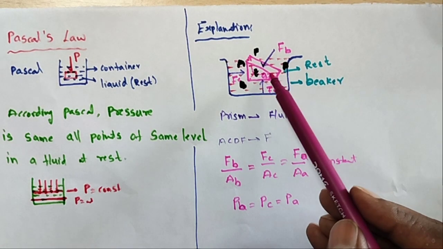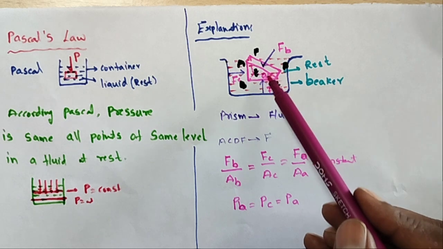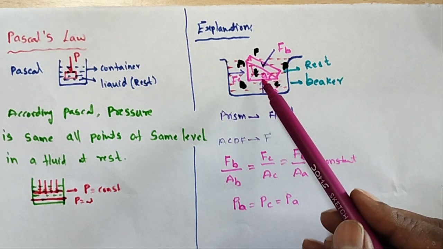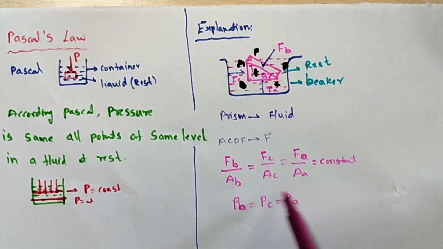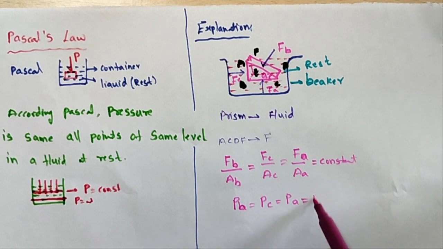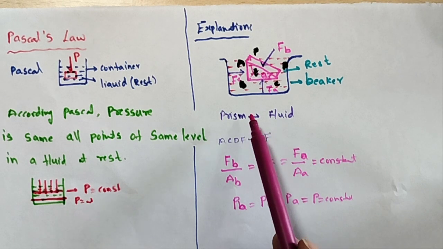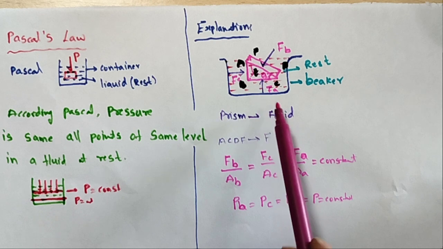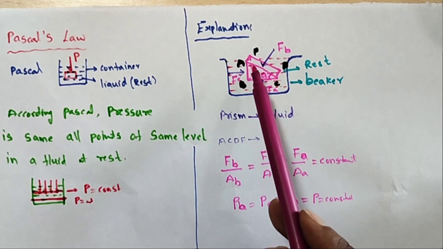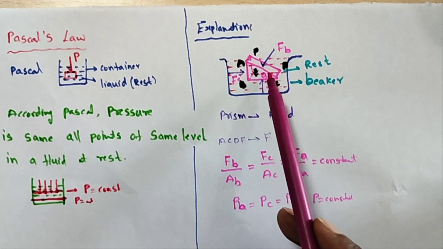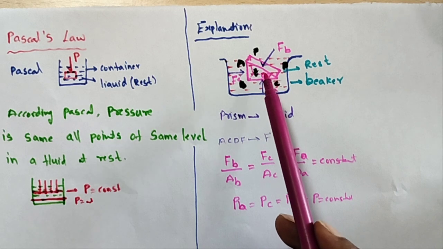So when the right angle prism is placed inside the fluid, at every point the pressure will be constant, that is PA is equal to PB is equal to PC, so P is equal to constant. This is called Pascal's law. The pressure exerted is the same in all directions when the fluid is at rest. This is Pascal's law by the geometrical method.